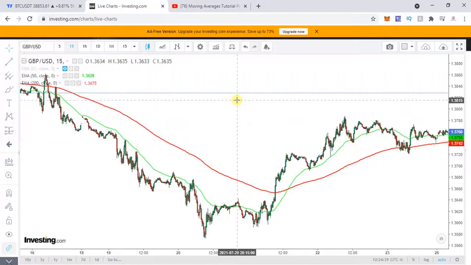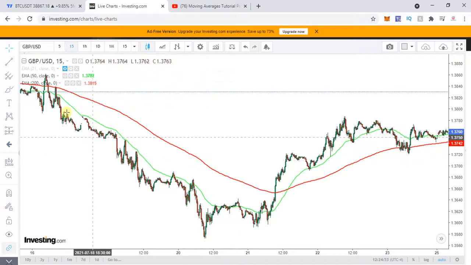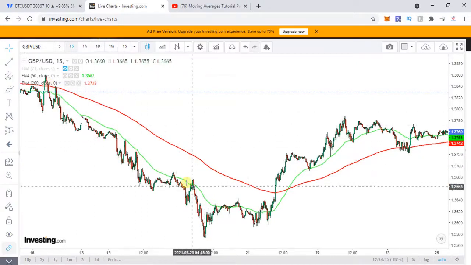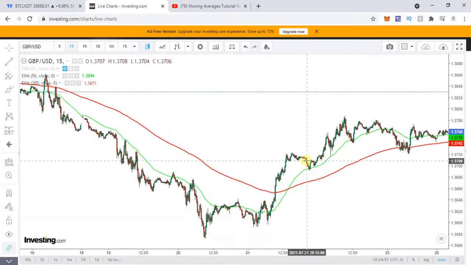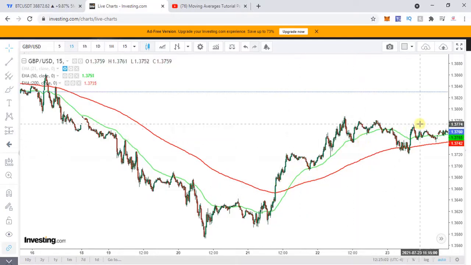So at first look, if your candles are below the red line, the trend is negative. If it is above, the trend is positive. So typically you're going to take only short calls over here, and when the candles are above this, you're going to be taking long. Now this is just a thumb rule, it depends on each trader.